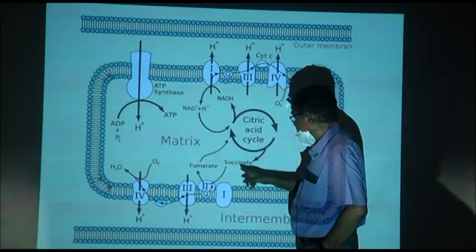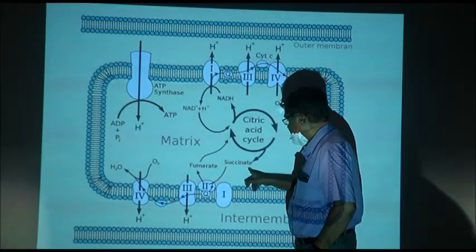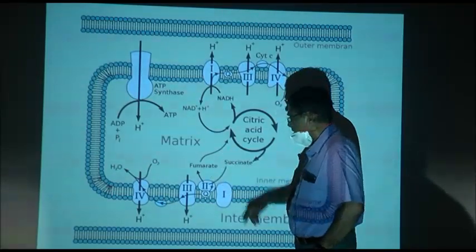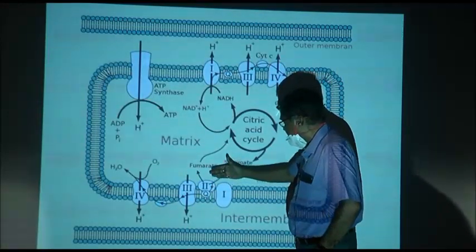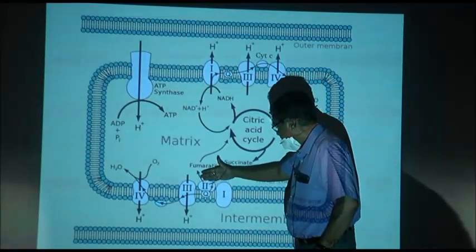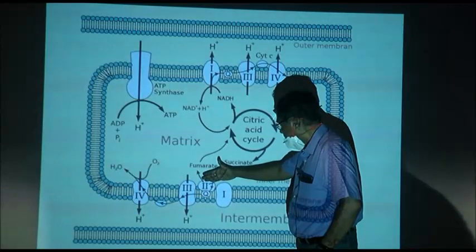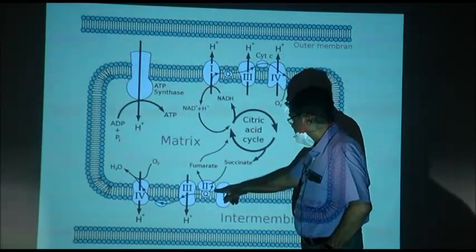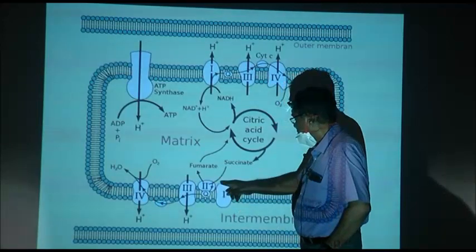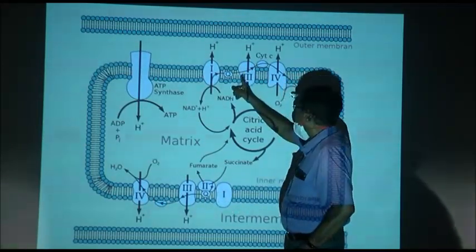FADH2, which is formed from succinate to fumarate in the presence of succinic dehydrogenase, donates its electron to complex 2. From complex 2, the electron moves to 3, then 4.